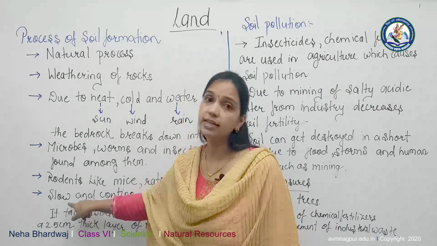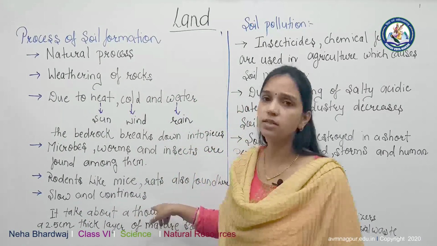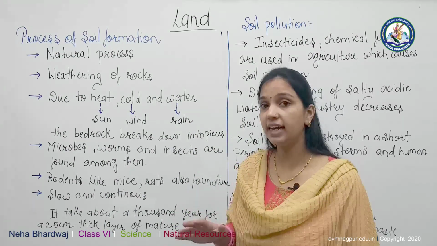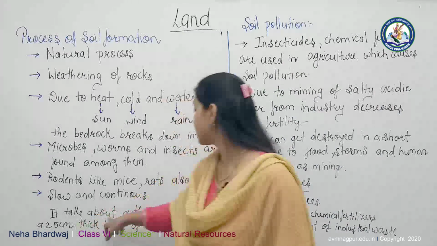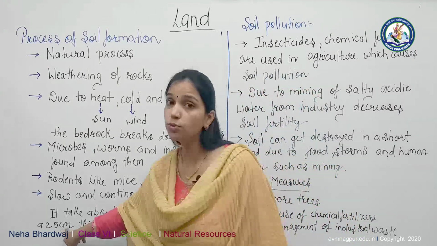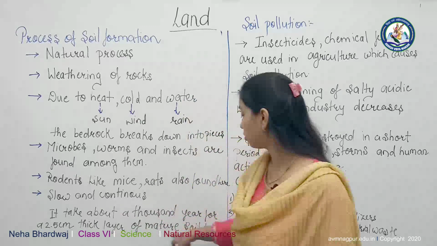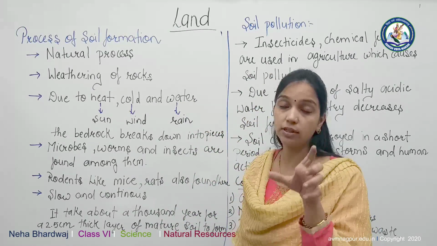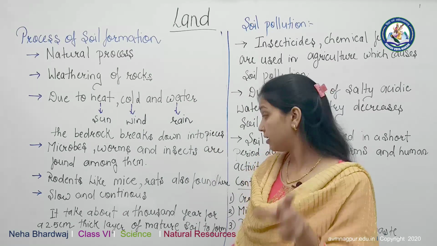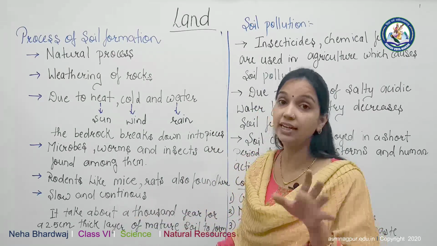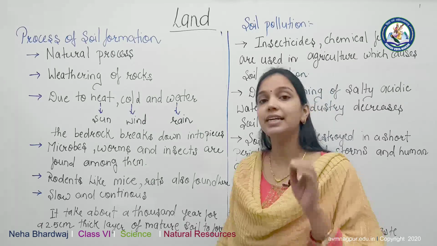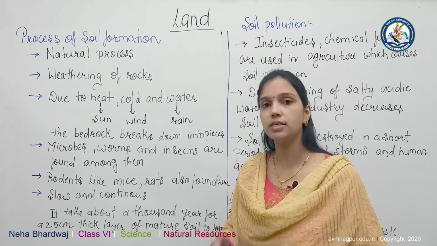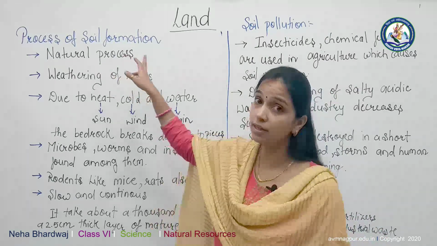Then it is a slow and continuous process. It is not a very fast process. In 2-3 days soil is not formed. It takes thousands of years. It takes about 1,000 years for a 2.5 centimeter thick layer of mature soil to form. So it is a slow and continuous process. We cannot stop this process. It continuously occurs, and that is also natural.